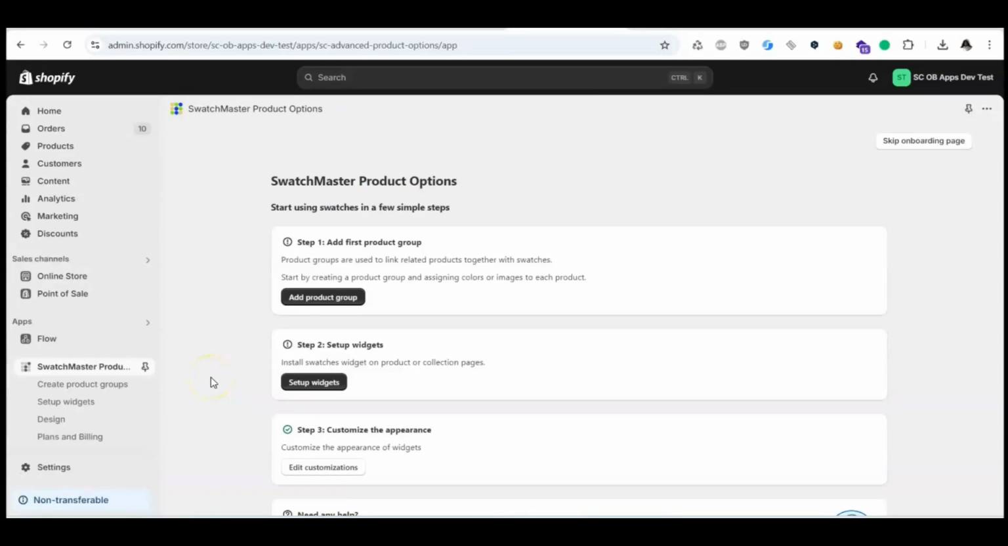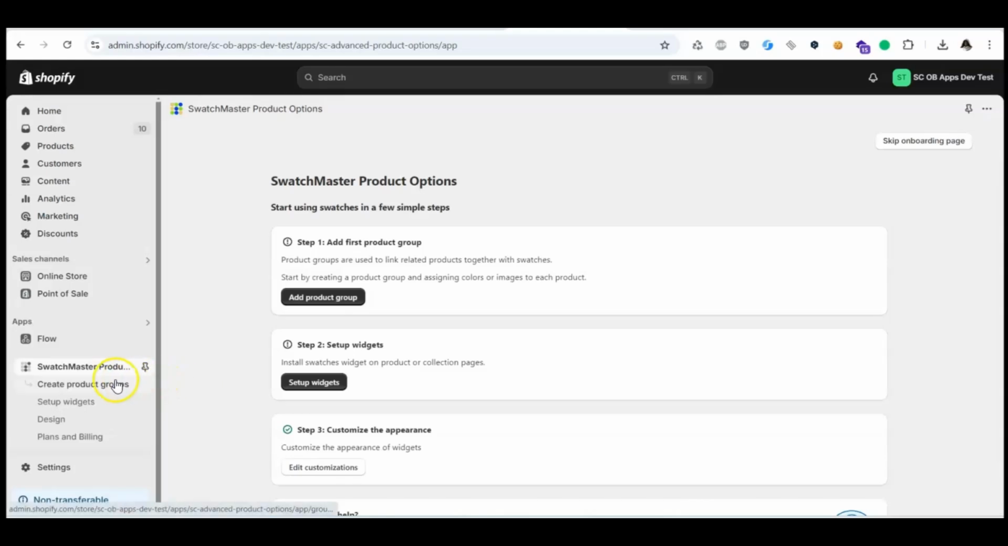Hi everyone! In this video I will show you how to install the SwatchMaster Product Options widget into your Shopify theme. Let's get started. First, you need to create at least one product group.